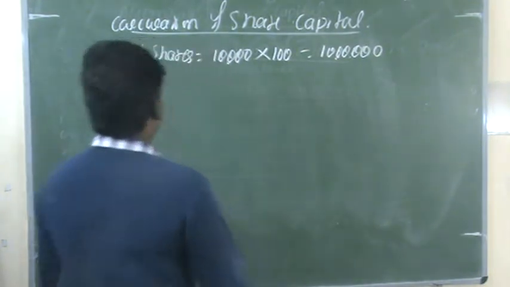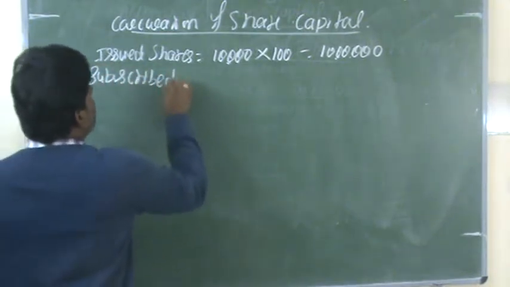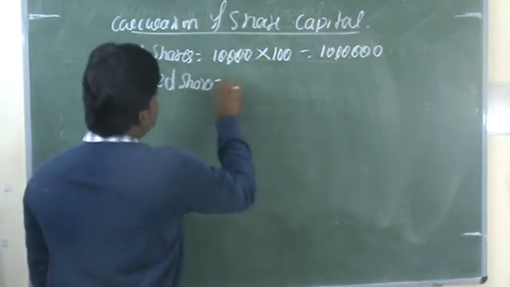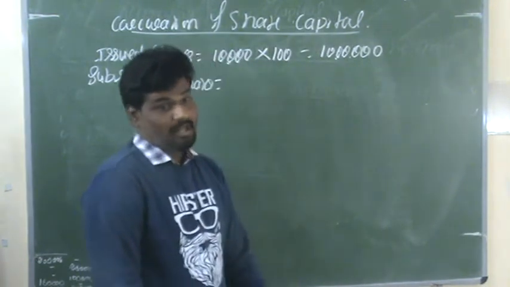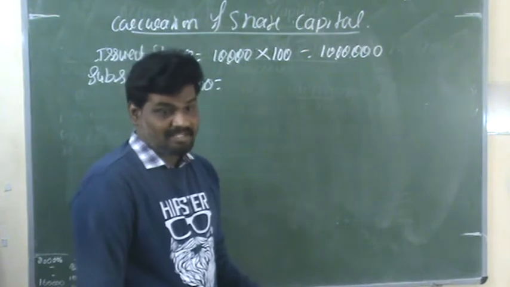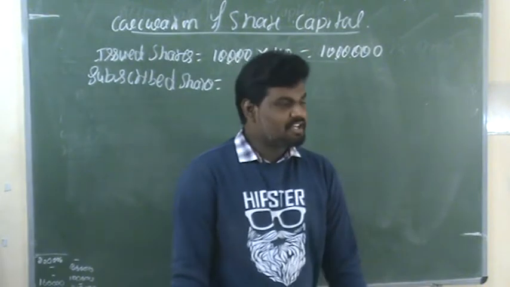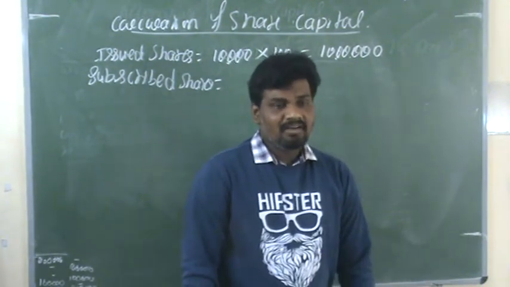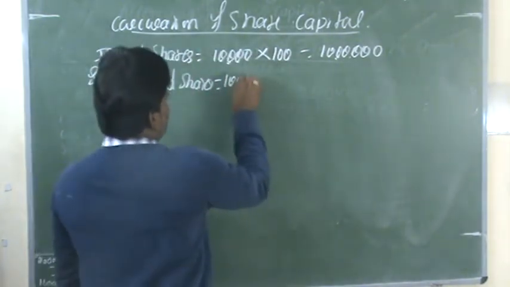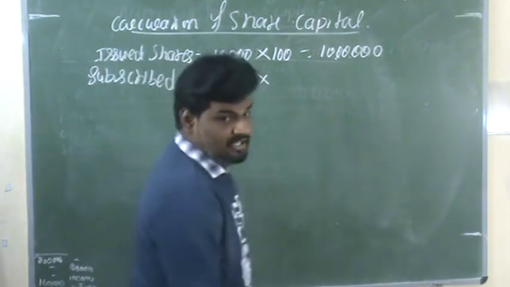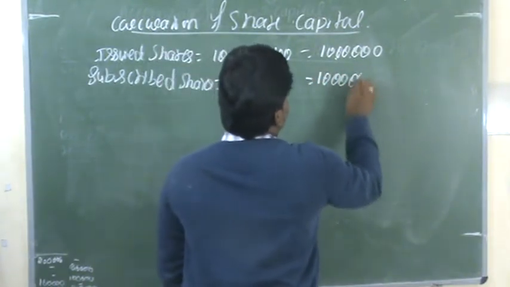The next one, subscribed shares. In this situation, the public have subscribed. They have purchased all the shares. Whatever shares were issued by the company, the public have subscribed all of them, which means 10,000 shares. 10,000 shares into 100 per share, the total amount is 10 lakhs.